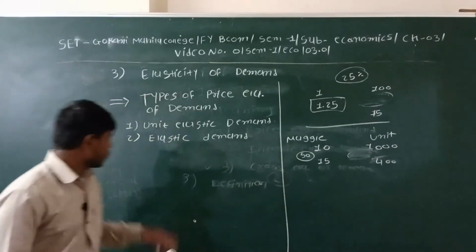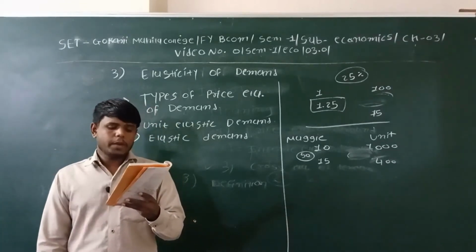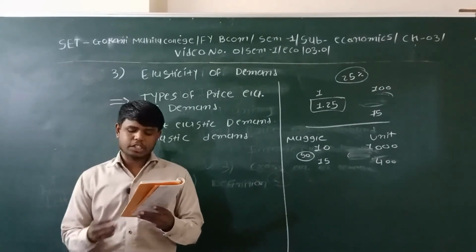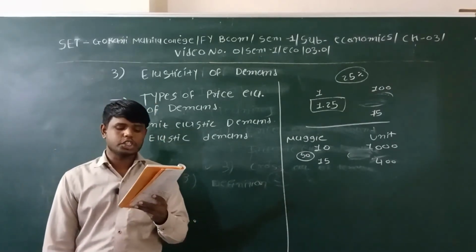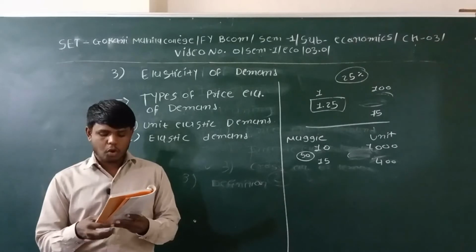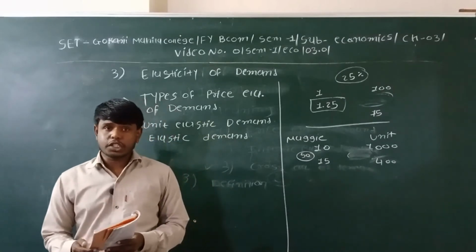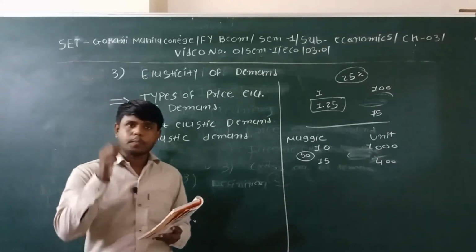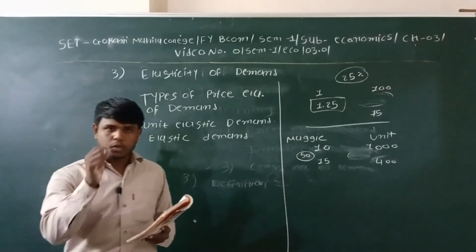The second thing is elastic demand. What is elastic demand? Elastic demand means when percentage change in demand is more than percentage change in price, it is called elastic demand. For example, if there is a 25% increase or decrease in price, it leads to a 50% increase or decrease in demand. This is called elastic demand, or elasticity of demand greater than 1. It means when there is a change in the price, and the percentage change in demand is greater than the percentage change in price, it is called elastic demand.